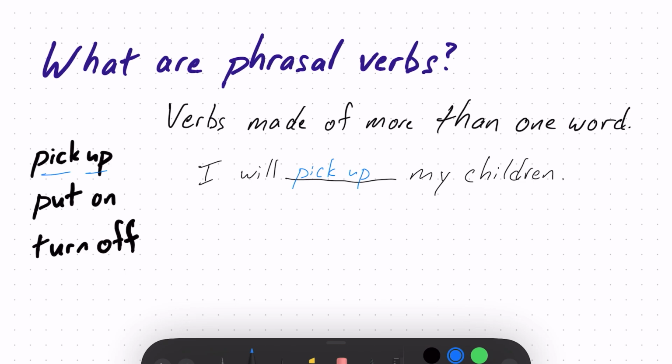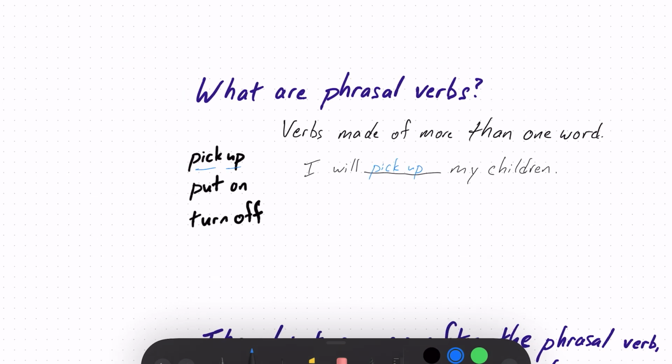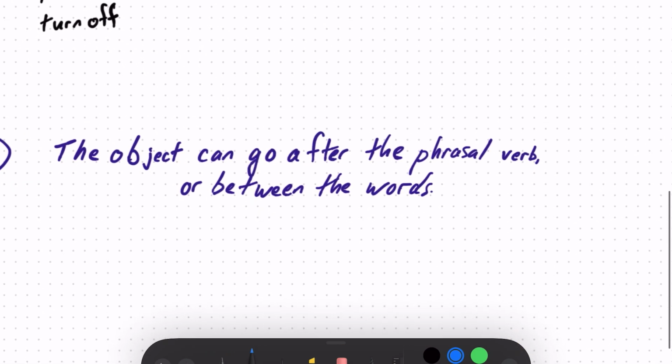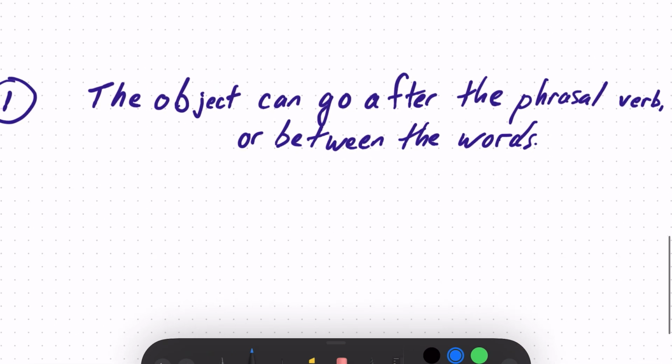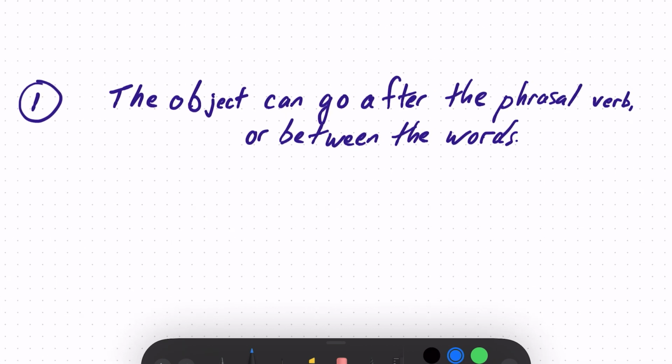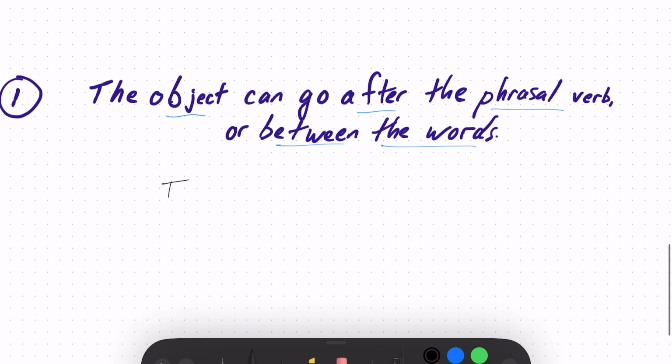So that's what phrasal verbs are. Now, how do we use them? Sometimes they get a little complicated. Here's the first grammatical rule I want you to know. Sometimes the object can go after the phrasal verb or between the words of the phrasal verb. What does that mean? Well, the first example I showed you was I said, I will, and if we switch to the phrasal verb, I will pick up my children.